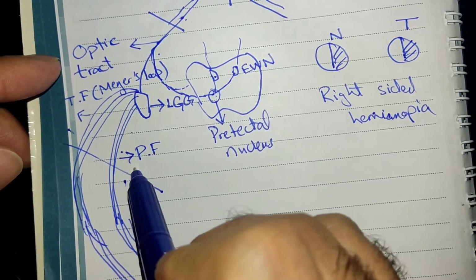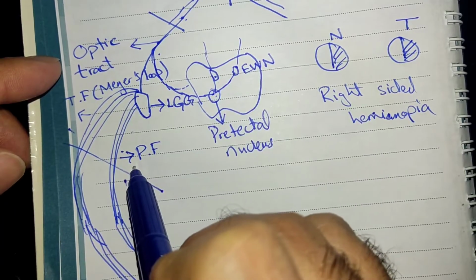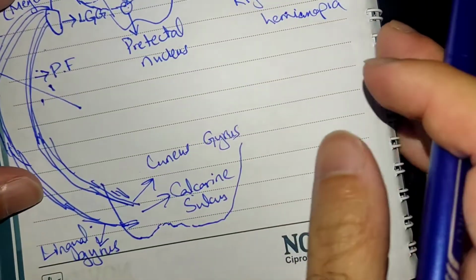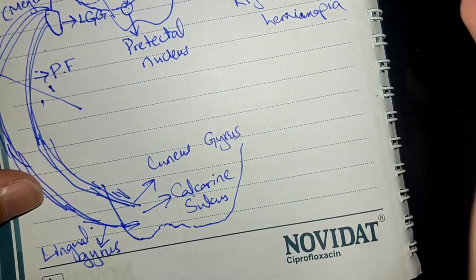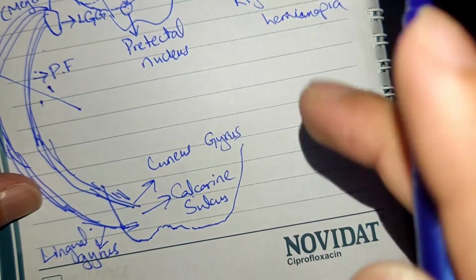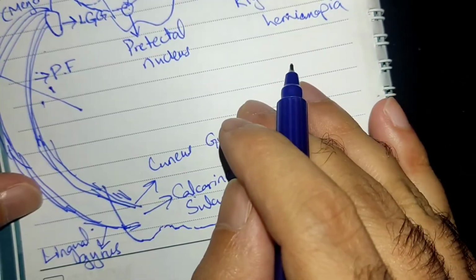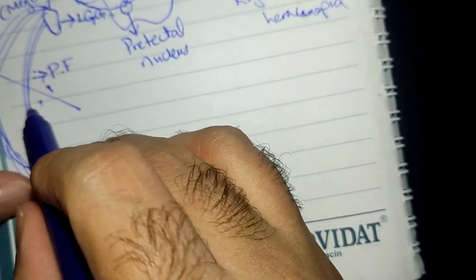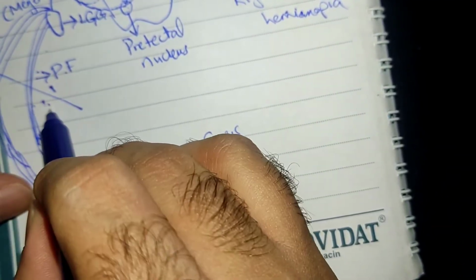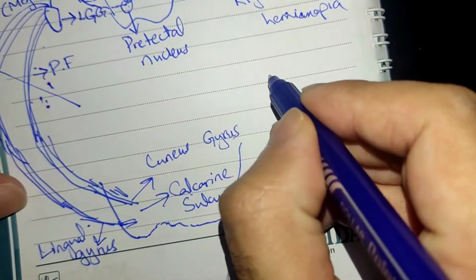So if we cut the parietal fibers of the optic radiation, what is going to happen? See, the parietal fibers are the superior fibers, but they represent the lower field of vision. So when these are cut, now these are responsible for one quadrant of the eye. Let me make the visual field first, then I will tell you how it is done.